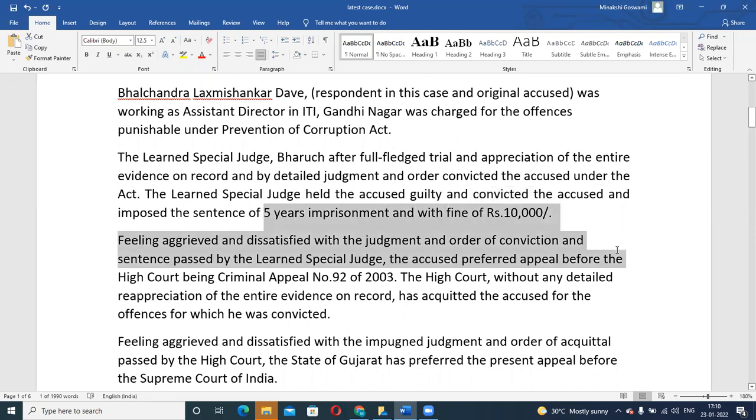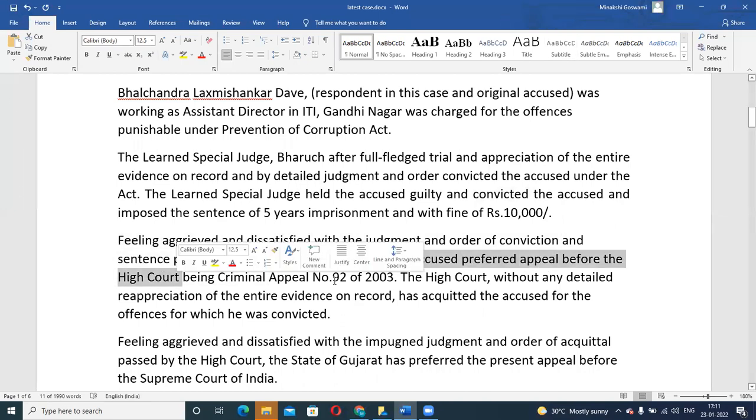When he was given this punishment, the assistant director was not satisfied. So, feeling aggrieved and dissatisfied with this judgment and order of conviction and sentence passed by the judge, the accused preferred an appeal before the High Court.